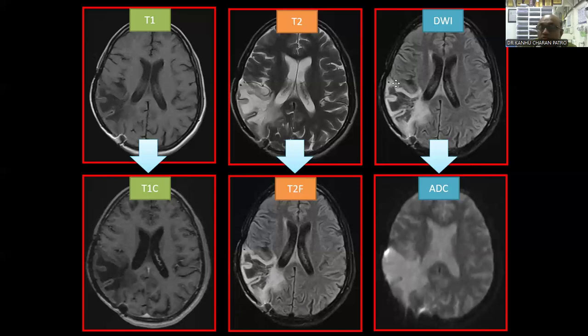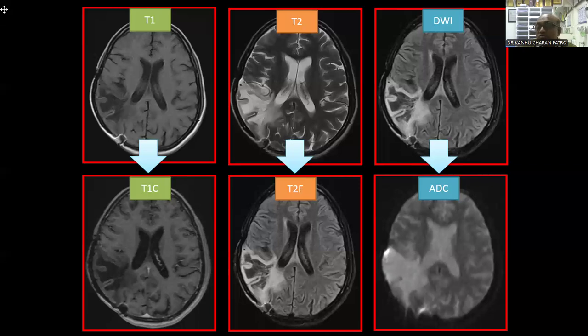And in this confusing area, if you see DWI and the ADC map, though the margin is looking bright, it is called the T2 sign and is not recurrence. If you have some doubt, you see the corresponding ADC map, where you see similar intensity to the CSF. Usually, recurrent tumor is bright in DWI and hypointense in ADC. So according to this, the patient does not have any recurrence or residual.